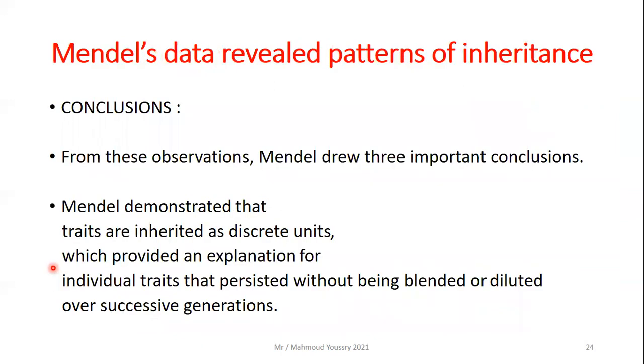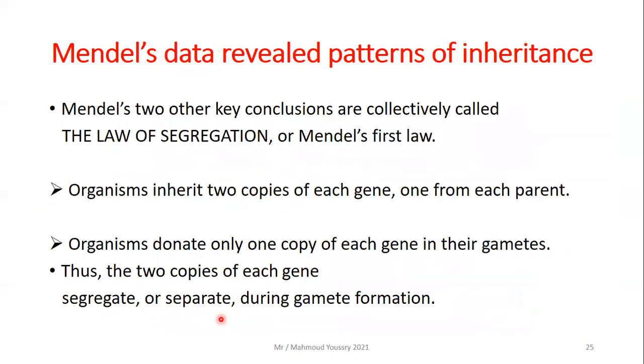So what is the conclusion of this? From these observations, Mendel drew three important conclusions. Mendel demonstrated that traits are inherited as discrete units, which provided an explanation for individual traits that persisted without being blended or diluted over successive generations, like the purple color.